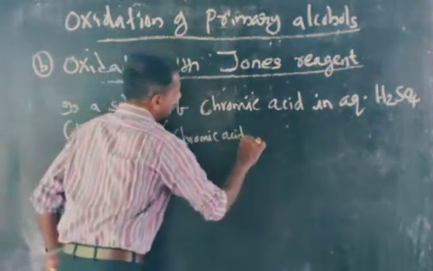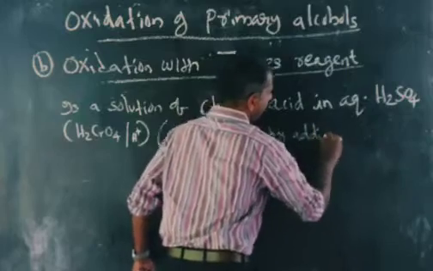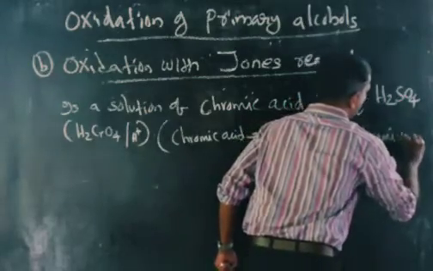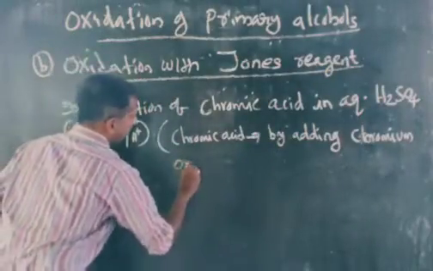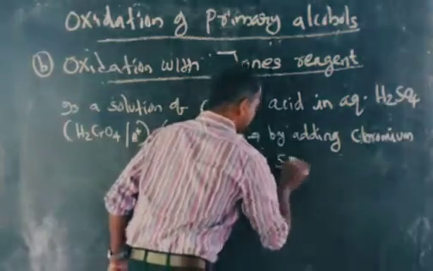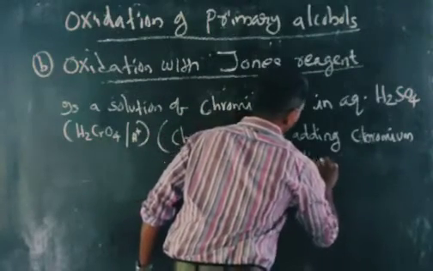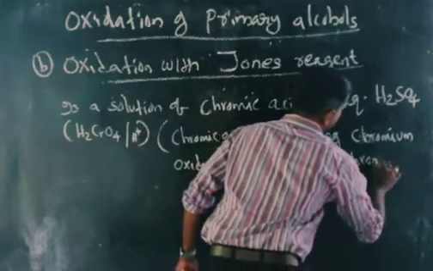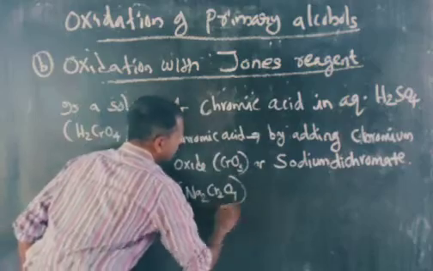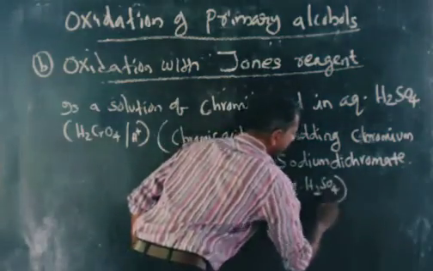Chromic acid is prepared by adding chromium oxide, that means CrO3, or sodium dichromate, Na2Cr2O7, into aqueous H2SO4. This way we can prepare chromic acid.